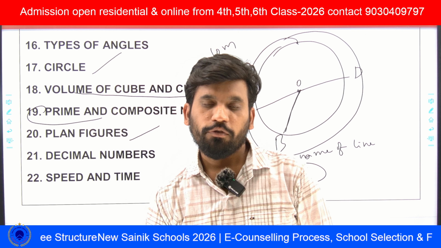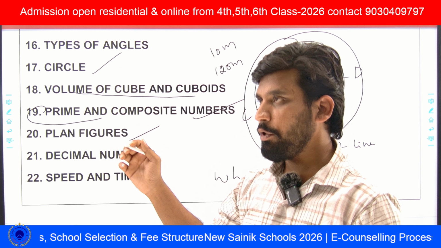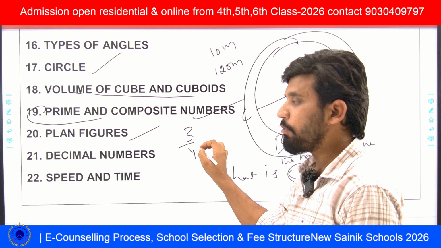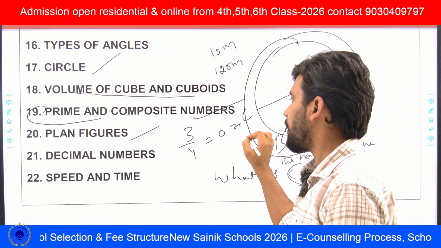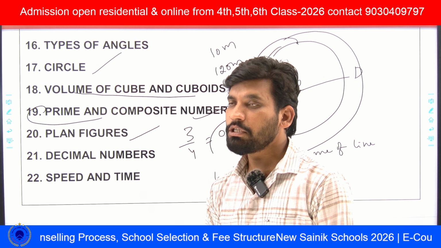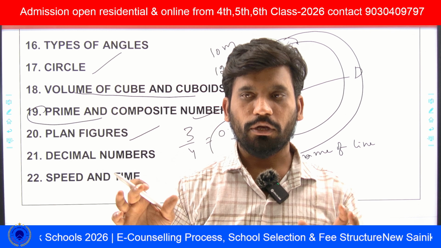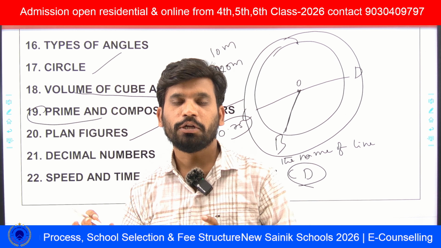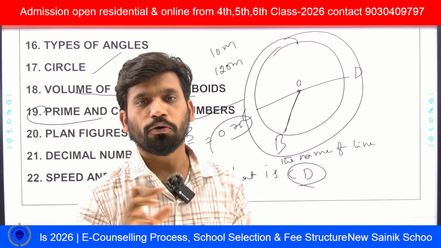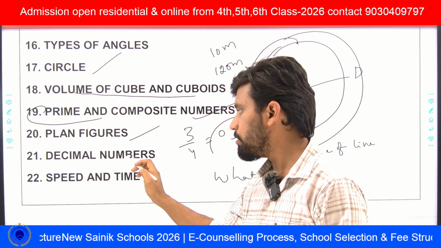And decimal numbers. While you are learning fractions, convert 3 by 4. What is the decimal form of 3 by 4? It is 0.75, like this. Convert into decimals, decimal to fraction, like this. Or in decimal numbers, he will give word problems like, if a wire from A to D, A to B is 0.35 centimeter, B to C is 0.75 centimeter, C to D is 0.85 centimeter. What is the total length of A to D? He will ask, meaning you have to add all the decimals. This type of questions we can see in decimal numbers.